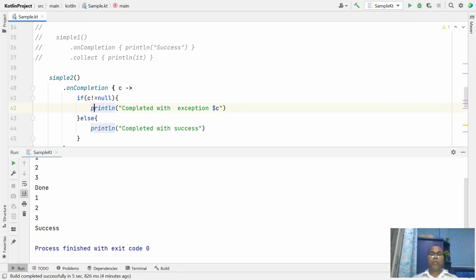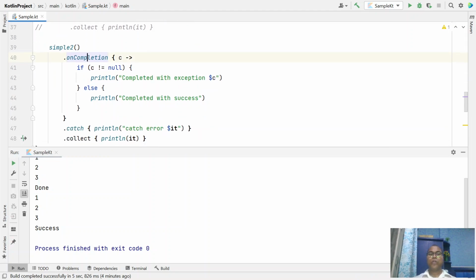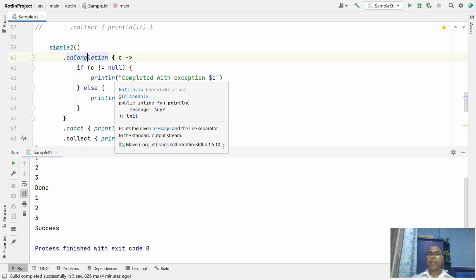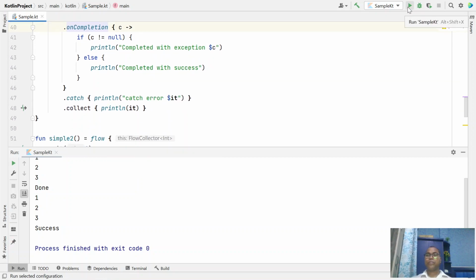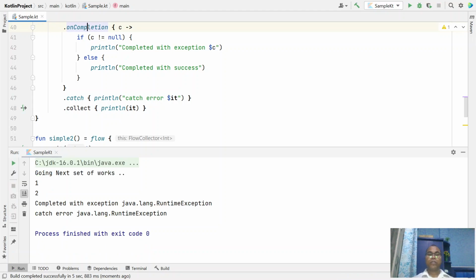So here in onCompletion we have options, but in the finally block we do not have any options. You could write a success message or failure message, but it always gives the same kind of message. Here in onCompletion, we get the Throwable object, and from that we can decide whether it is null or not null. If you run it, you will notice that the flow is completed with success, or a runtime exception is shown if the flow completed with an exception.